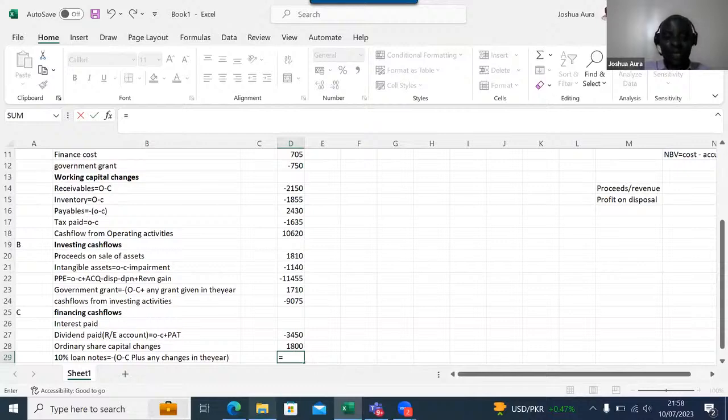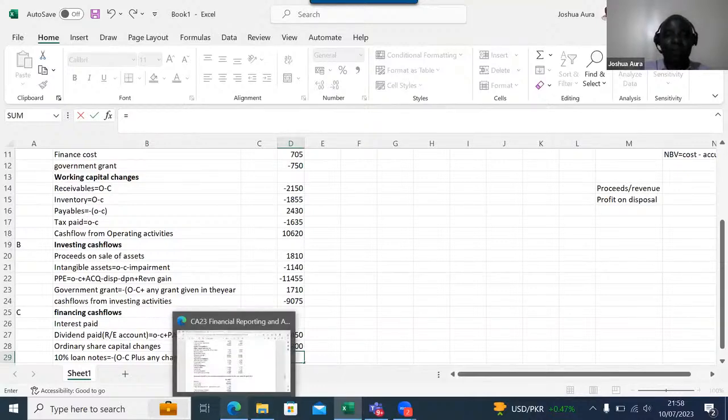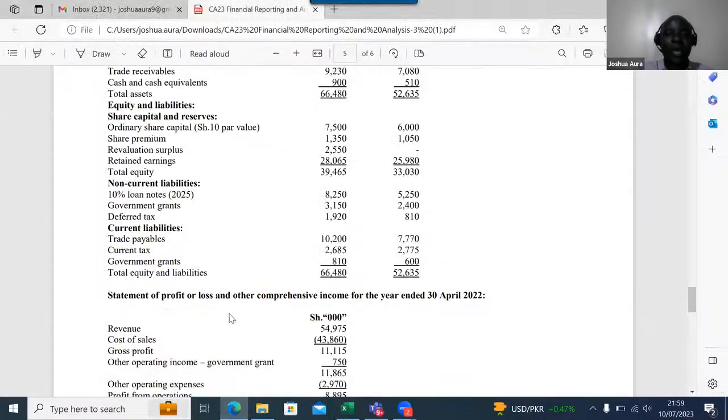Under 10% loan notes, what do I have? You get somebody saying 8250 minus, no, it's opening minus closing, so it will be 5250 minus 8250. Do we get any financing on loan notes this year? Oh, yes.